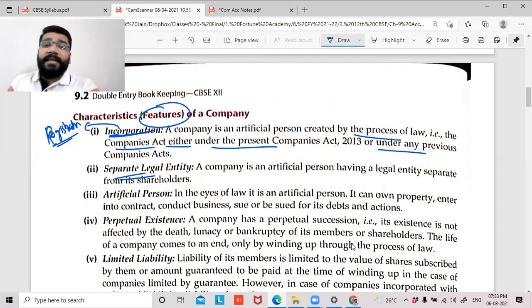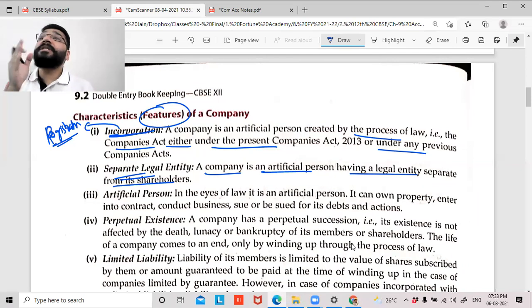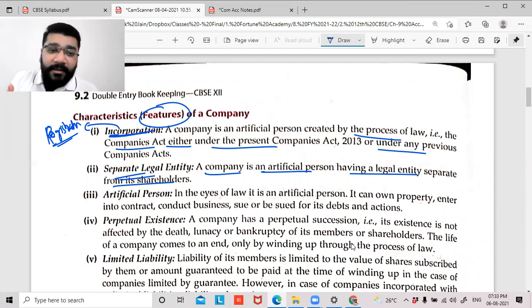Next point is, guys, separate legal entity. A company is an artificial person having a legal entity separate from its shareholders. Whenever you account, you'll account from the business point of view, not from the shareholders' point of view. You'll account from the company's point of view. If this aspect was not there, guys, if you treat shareholder and company as the same person, then whatever the shareholder is spending in his personal capacity, you will keep on accounting here also. So we don't want what that guy is doing in his personal life. We want what the business is doing in professional life. That alone will be recorded. And for that, this concept was introduced.